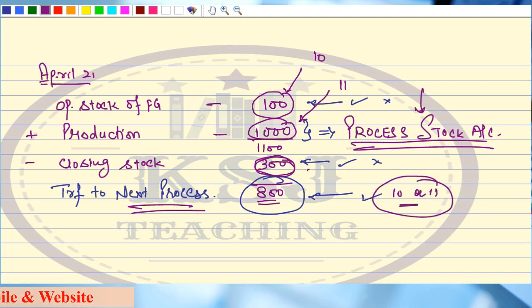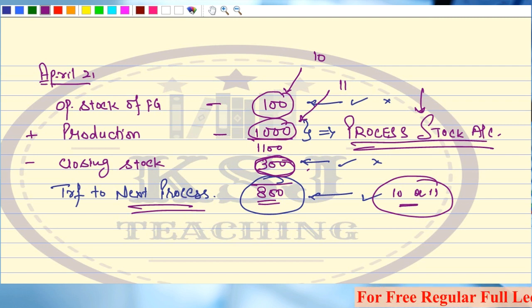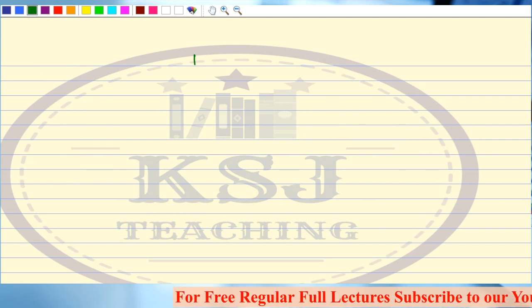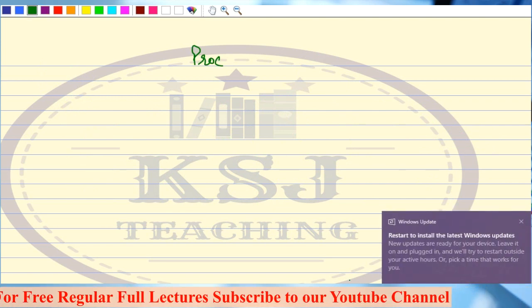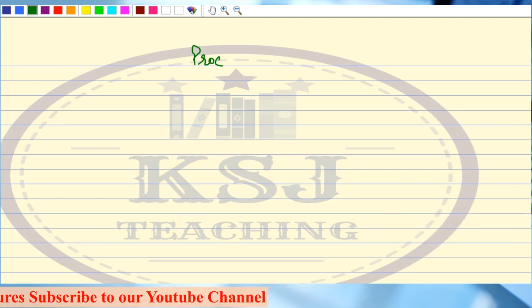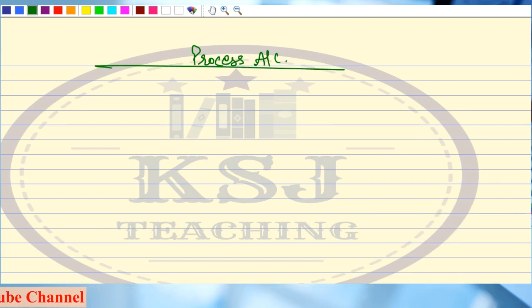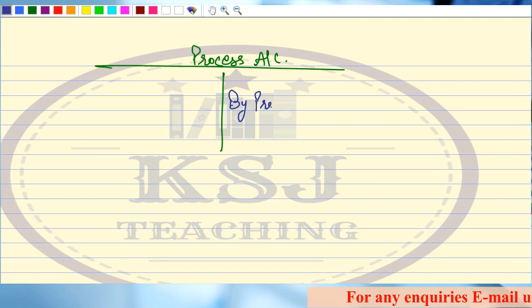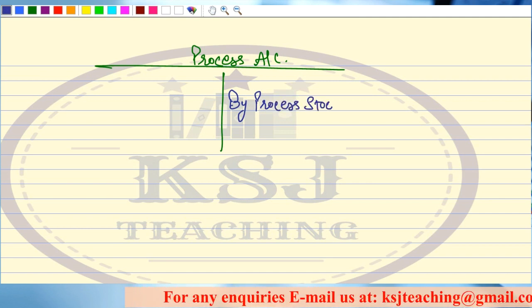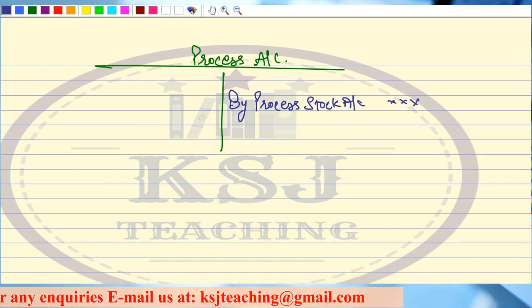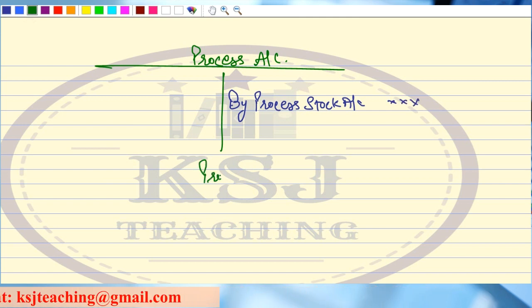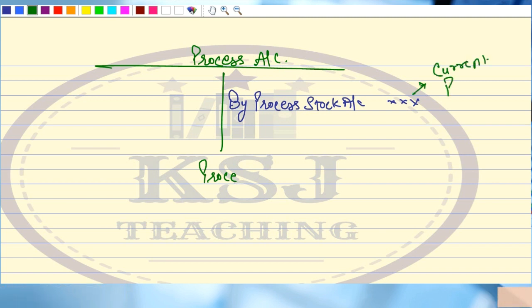So for this purpose, we prepare a separate account that is known as process stock account. That means if I prepare a process account, the output of this process, I will write by process stock account. Of that particular process, I'll prepare a process stock account. So next I will take, this is the current production. This is basically the current production. Right? That means 1000 units in our example.